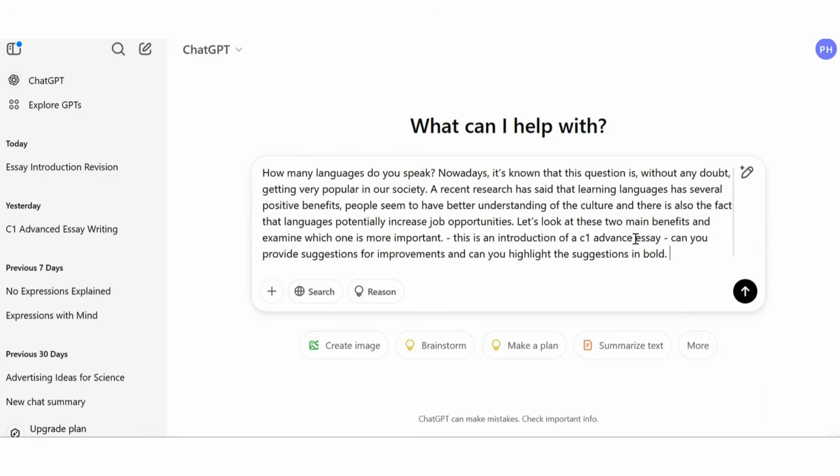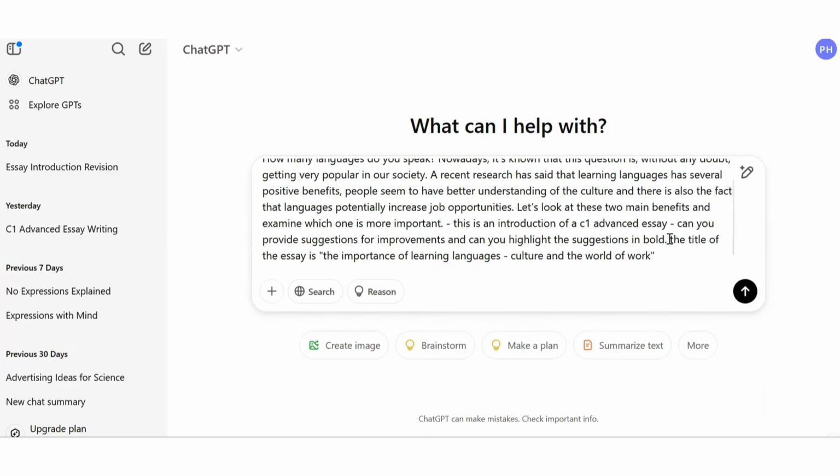We've explained that it's for the C1 Advanced exam, so ChatGPT knows what we're writing about. We're asking for suggestions, and we're going to bold the suggestions. And let's just write in the title, so that ChatGPT knows more or less what kind of essay we'll be writing. So let's see what comes up.